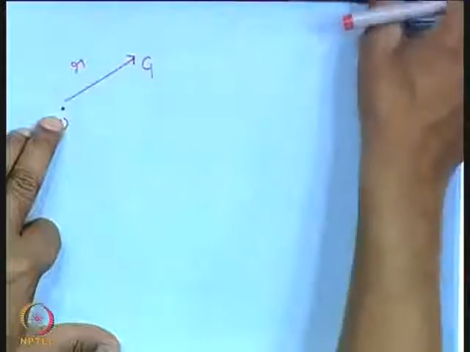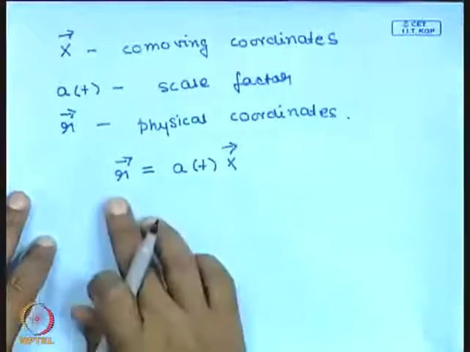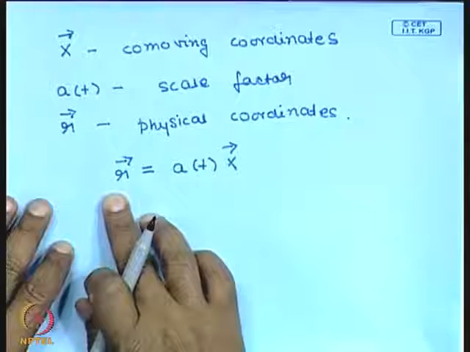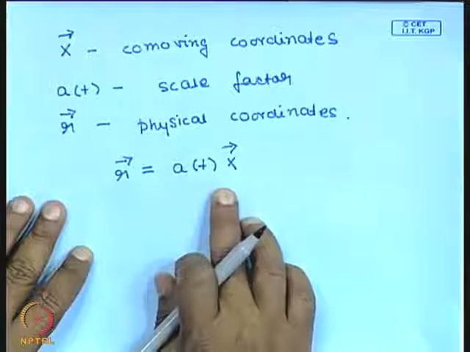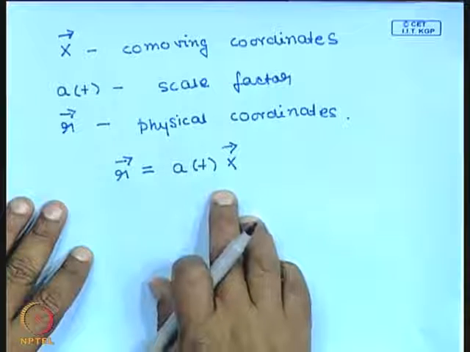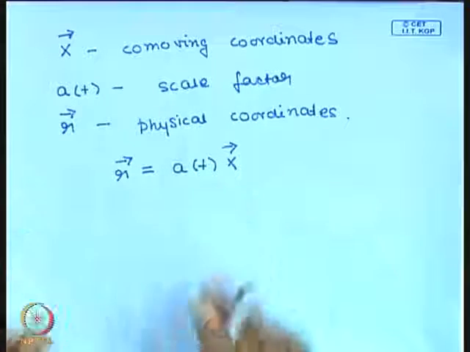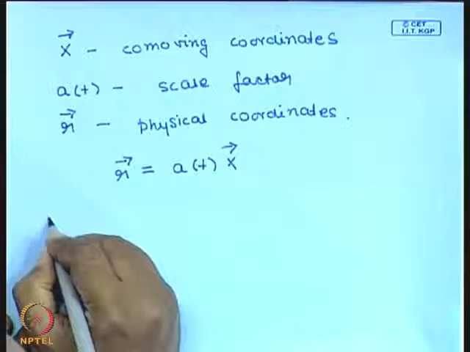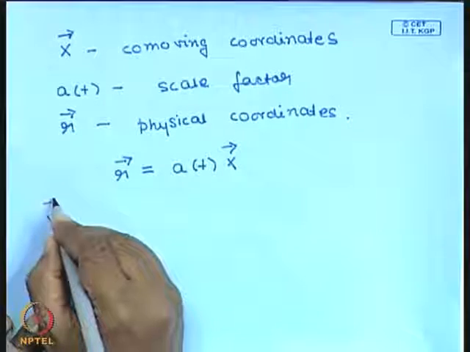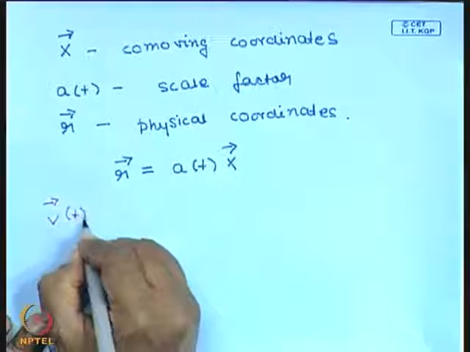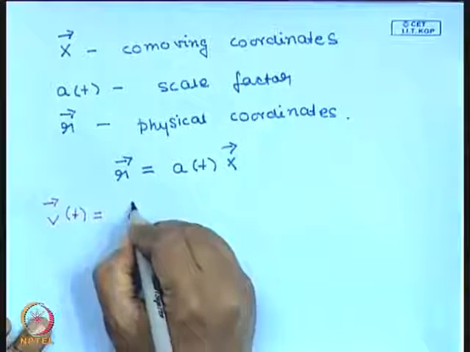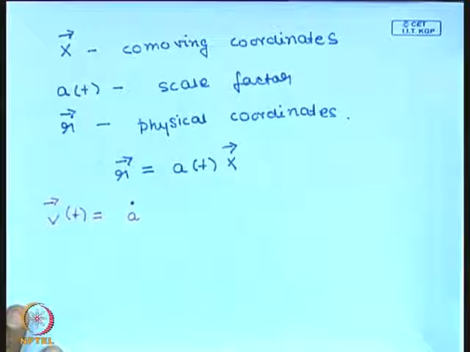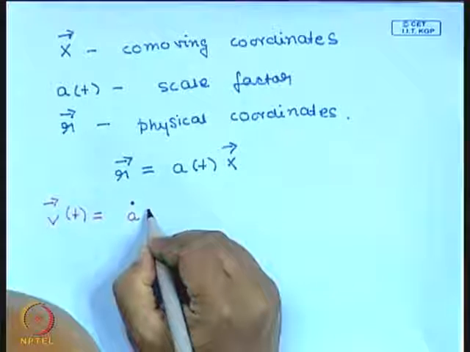To determine that, we just have to differentiate r. Now as the universe expands, the galaxies sit at fixed x coordinate, their comoving coordinate is fixed. So the velocity of that galaxy is going to be a dot, where a dot refers to the time derivative da/dt, a dot into x.